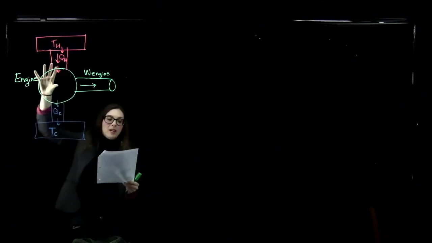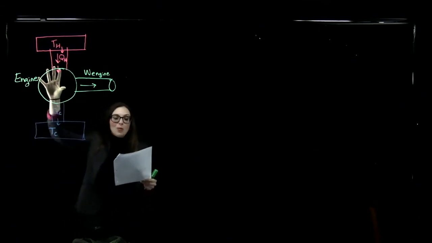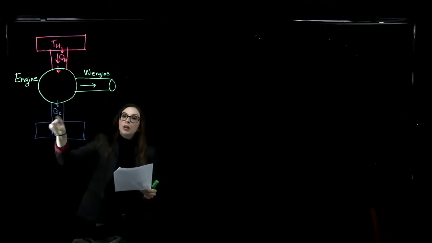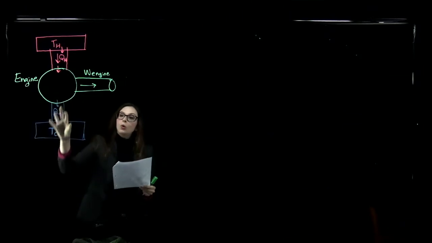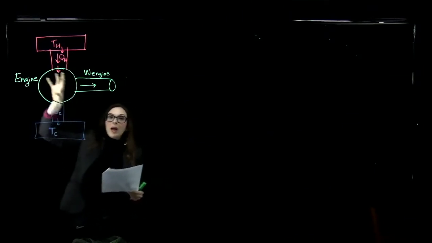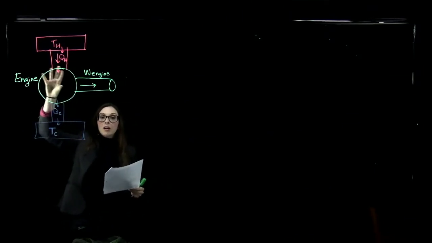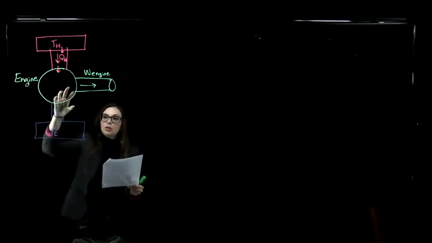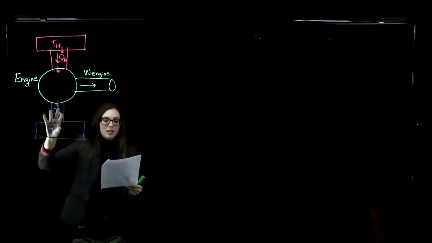Okay, so my engine is going to do work here, but it's also going to expel energy, what I'm going to call QC here, to the cold reservoir. So let's say my engine is doing work here, my pistons are moving, but eventually that steam is going to start to condense. And so we're going to expel energy to our colder reservoir down here.